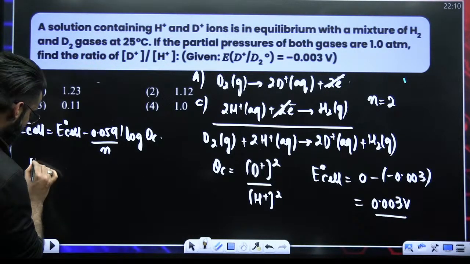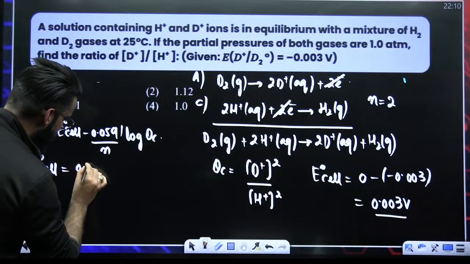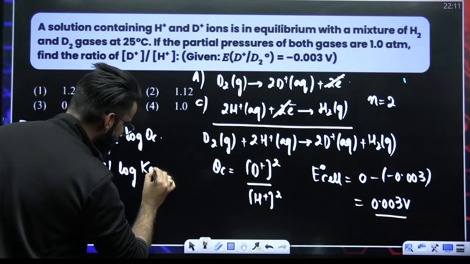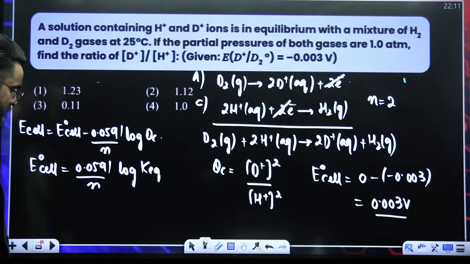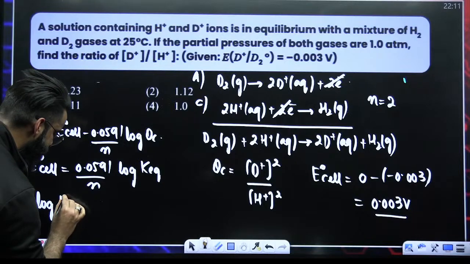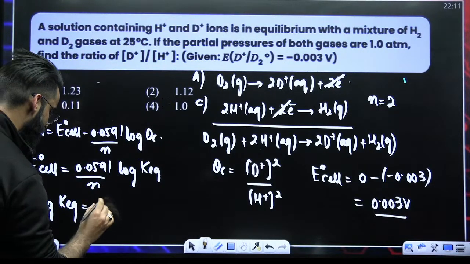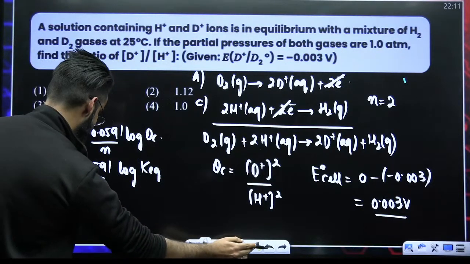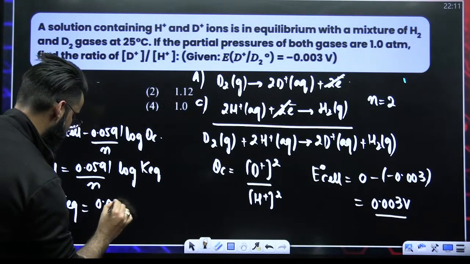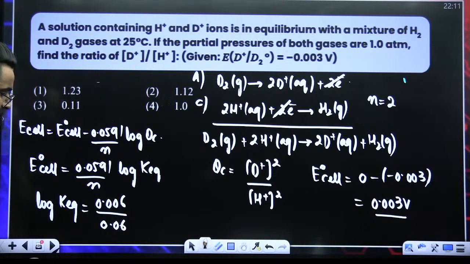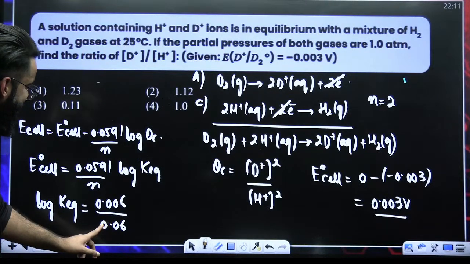If E cell is 0, I can say E naught cell is equal to 0.0591 divided by n log of, instead of QC, I'll write equilibrium constant KEQ. So log of KEQ is equal to n times E naught cell divided by 0.0591, where E naught cell is 0.003. That means it will be 0.006 divided by 0.0591. I can use 0.06 instead of this, right? I hope this calculation till here is easy.